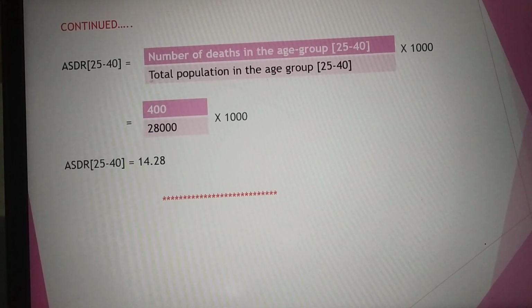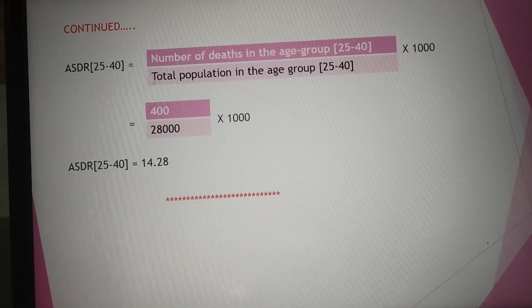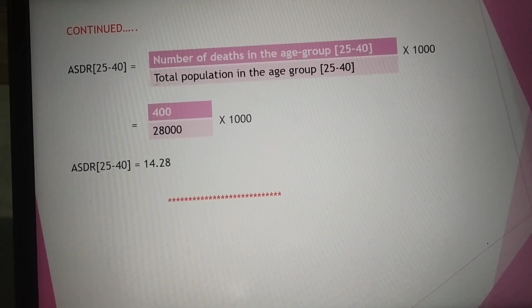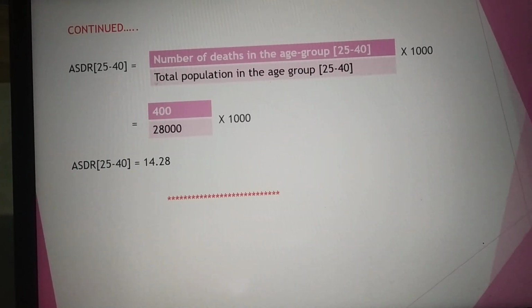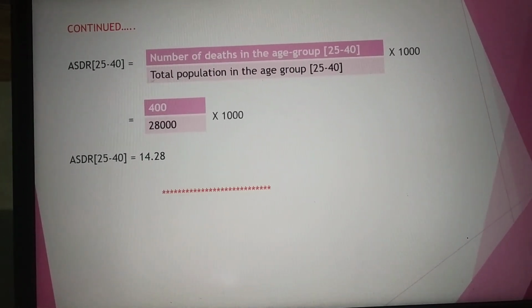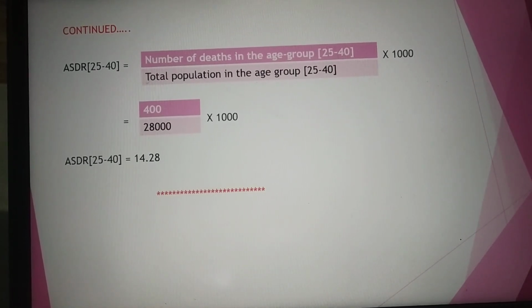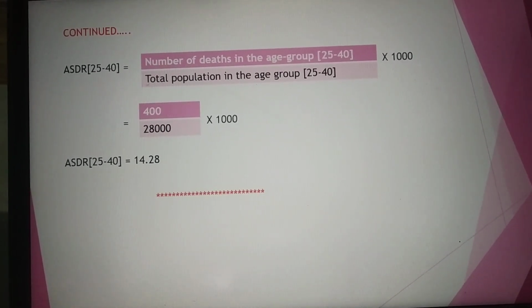First divide these two numbers and multiply the answer with 1000. Therefore the answer for this age group is 14.28. This is how we calculate ASDR for all the individual age groups, or for the data as they have asked us.